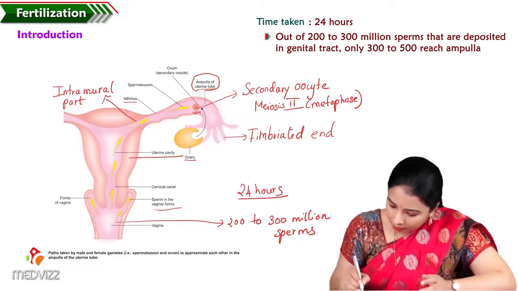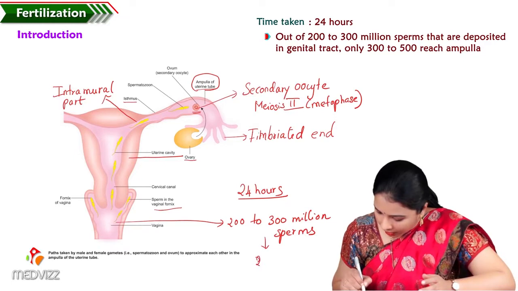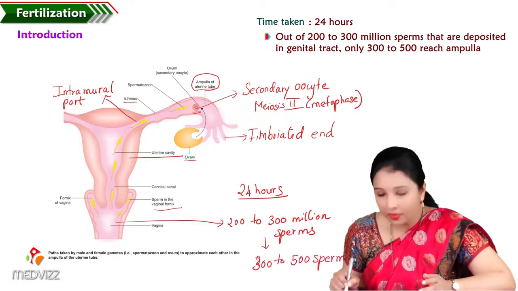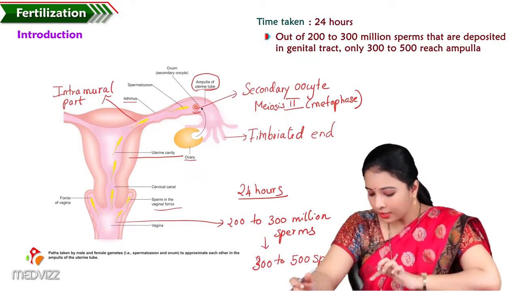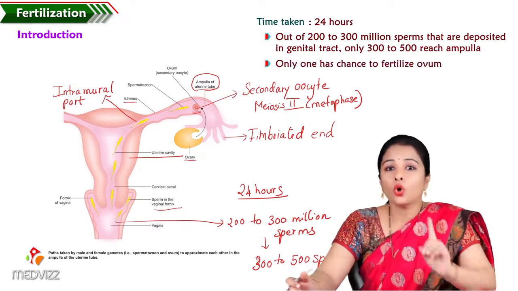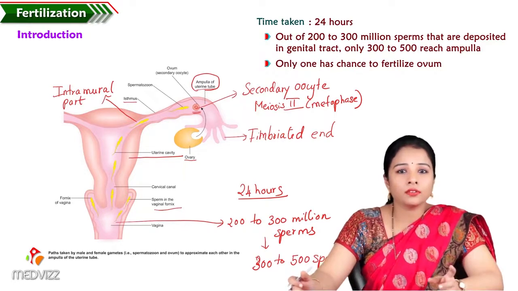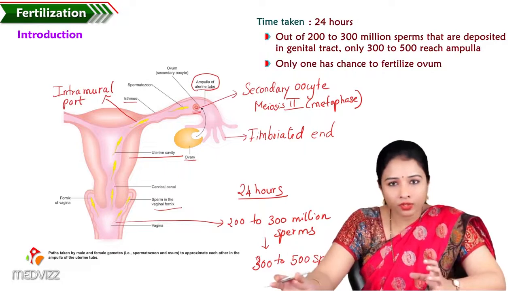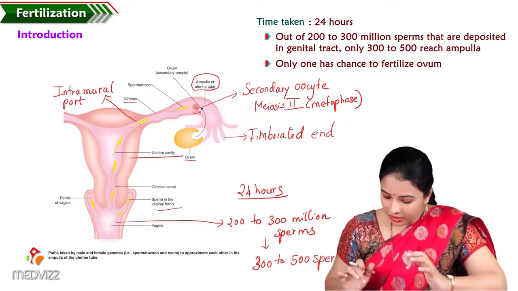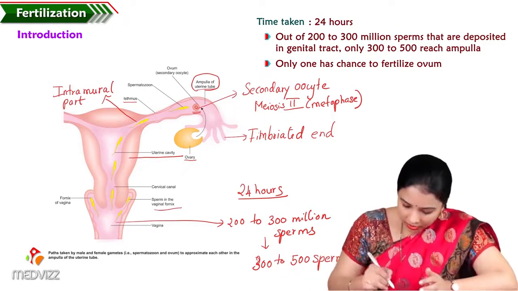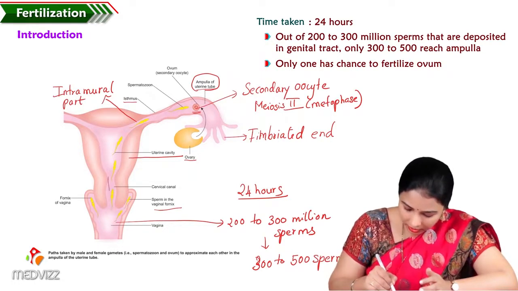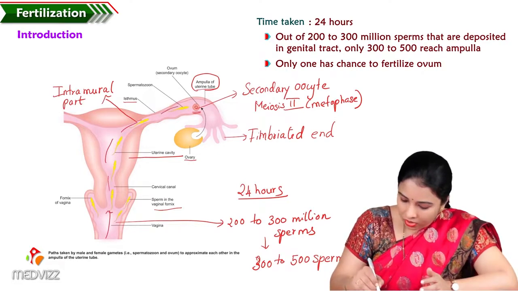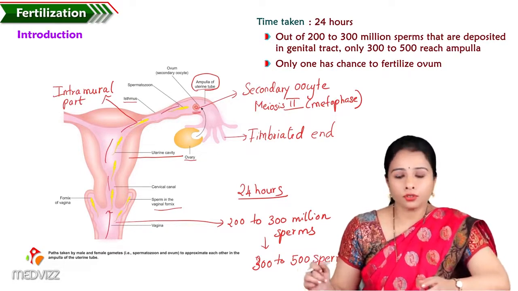Out of these 300 to 500 sperms, only one will have a chance to fertilize the ovum to form a zygote. So this is the competition in how the sperms reach the ovum, traveling from the vaginal tract to the ampulla of the uterine tube.